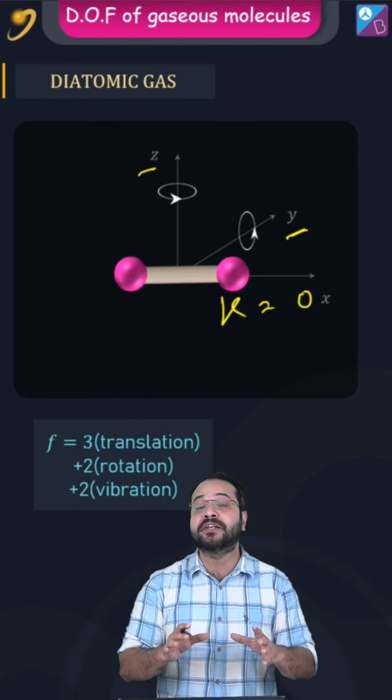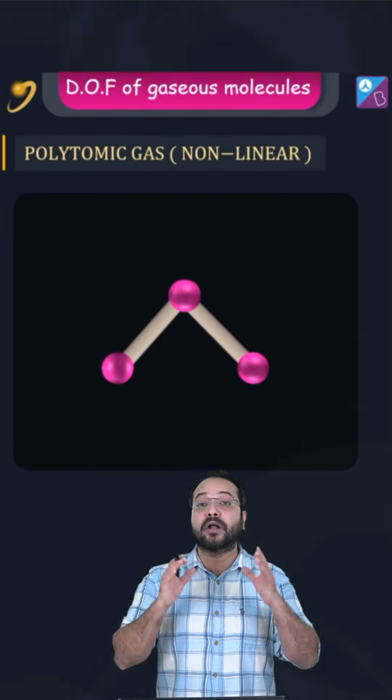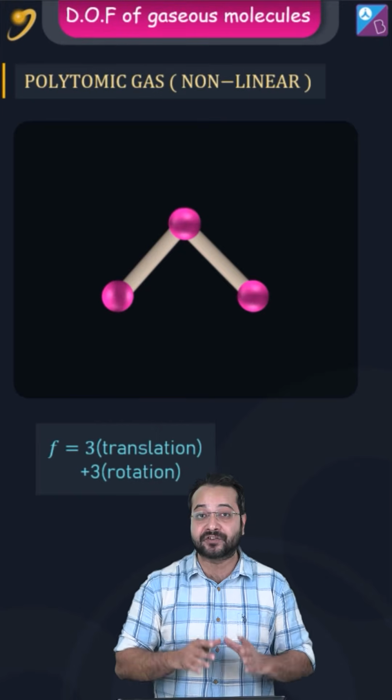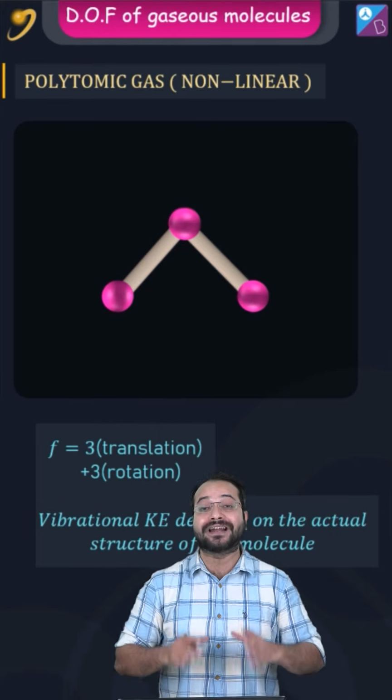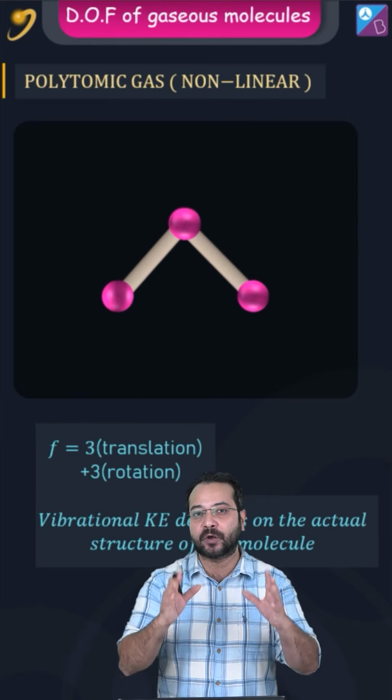Now if the molecule is also vibrating, 2 more degrees of freedom would be added. For a polyatomic molecule, the degrees of freedom would be 3 due to translation and 3 due to rotation. Note that the vibrational kinetic energy depends on the actual structure of the molecule and is beyond our syllabus.